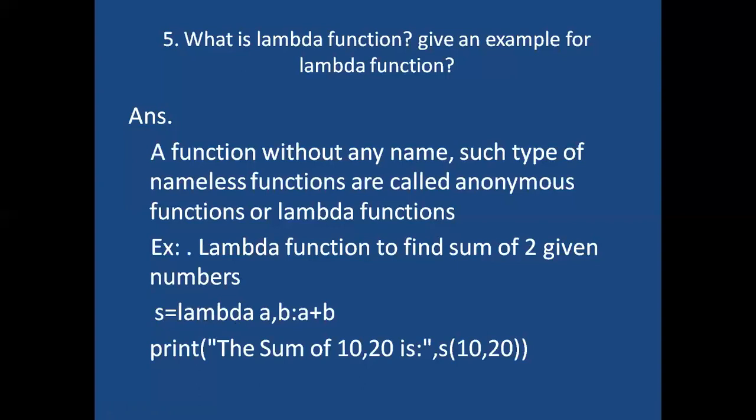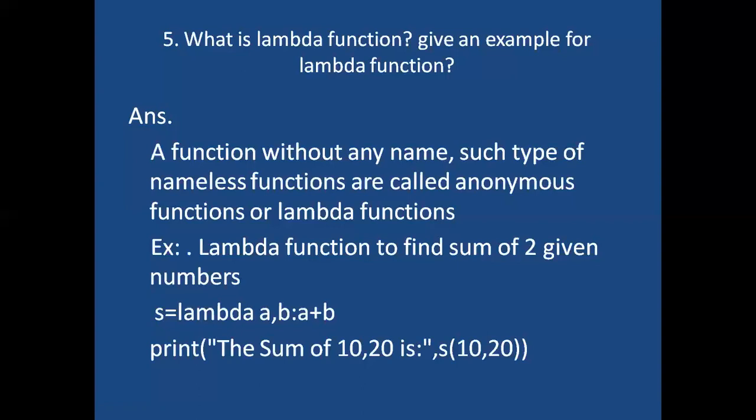To find the sum of two numbers, two numbers are required, and those two numbers we take as arguments. Lambda keyword, space, argument list, colon, expression. A plus B is the expression, and A comma B is the argument list.